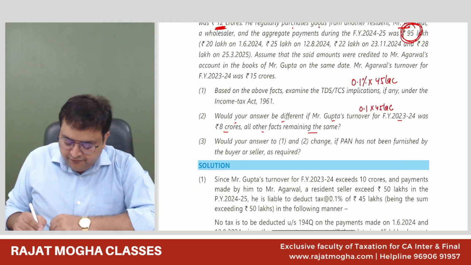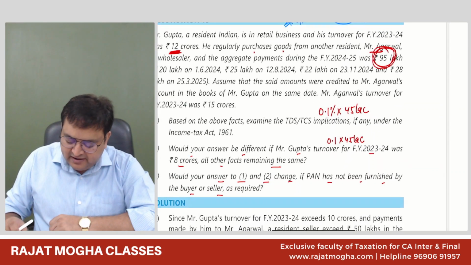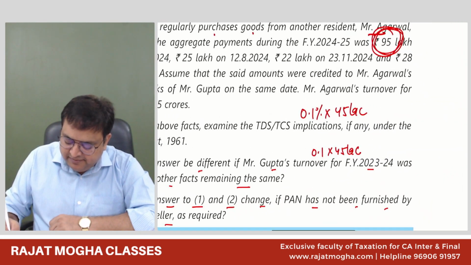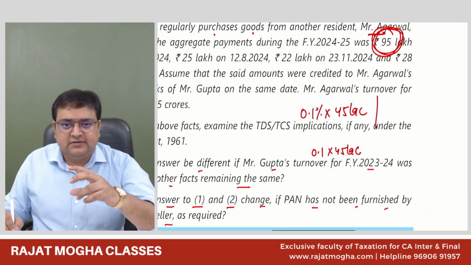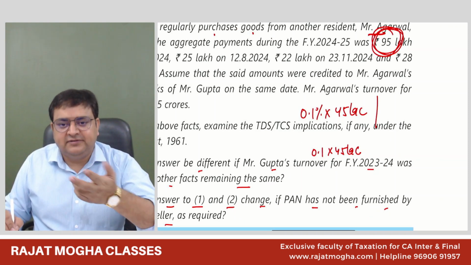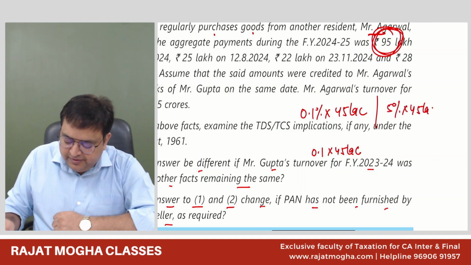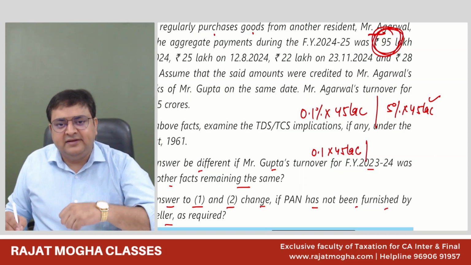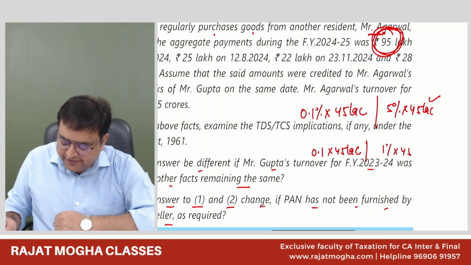Now, would your answer in 1 and 2 change if the PAN has not been furnished by the buyer or seller as required? If the PAN is not furnished, my answer will change. In the first case, TDS would be 0.1% or 5%, whichever is higher. So obviously 5% of 45 lakh would be my answer. And in the case where TCS is applied and the PAN is not furnished by the buyer, it would be 1% of 45 lakh.